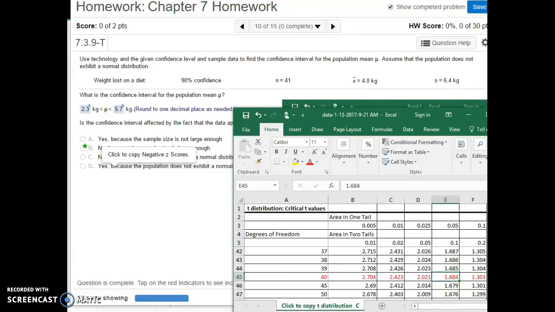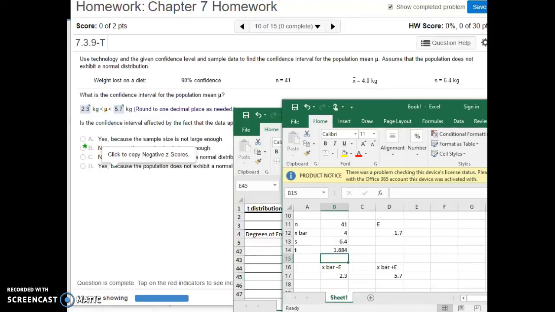So that's going to be 1.684. That's the T that I need, because 90%, 10% left over, 1.684. So my T is going to be 1.684. My S I put in here as 6.4. That came from here. X bar is 4 and N is 41. So I need to calculate my E.